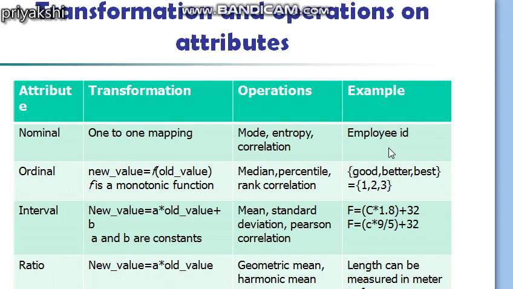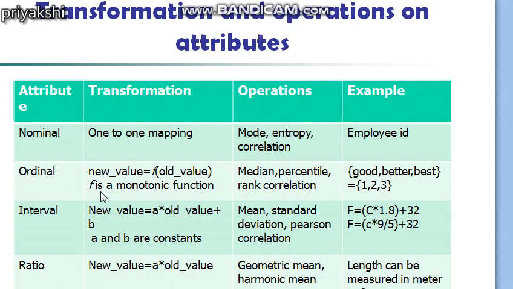Next we will have a look at the ordinal attribute. In the case of an ordinal attribute, the attribute has a meaningful order. Here the transformation function is this: the new value of the ordinal attribute is obtained with the help of a function of the old value, where f is a monotonic function.